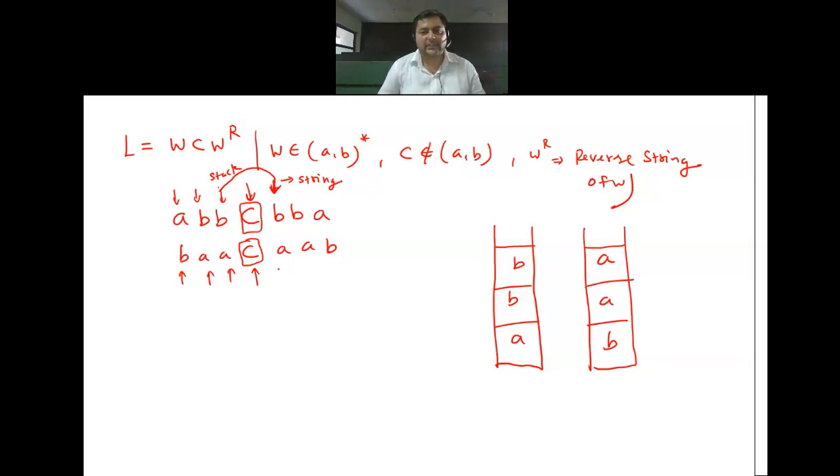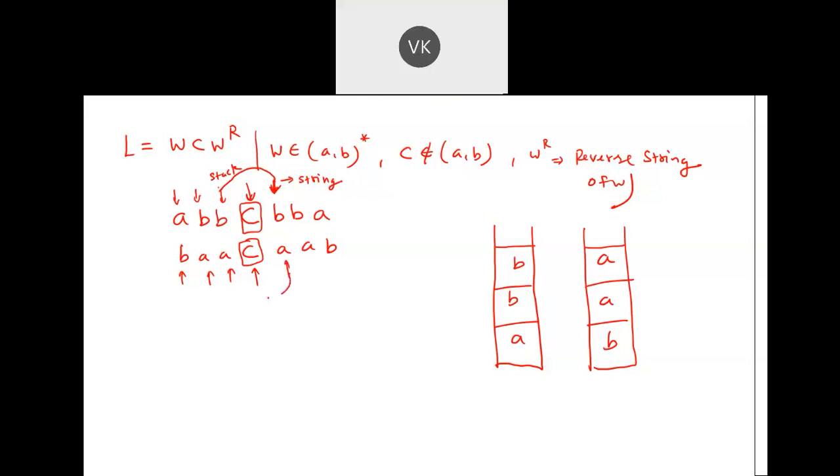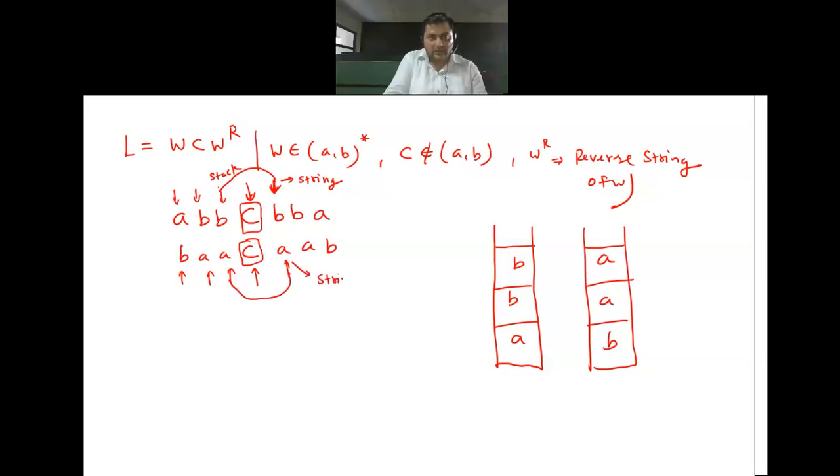If I have A from this place, then I have to search for A in the stack. This is in the string and this is in the stack. And if both symbols match, then only I will do a pop. Otherwise, I will not do a pop. Yes or no? Everybody is clear for this?